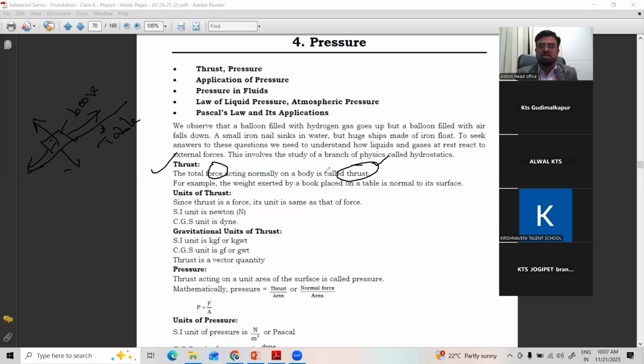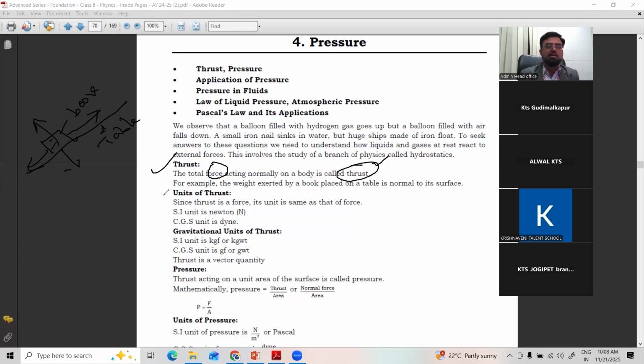Any body, suppose you are sitting, some force acts on you: gravitational force or your weight, or some normal force, or some frictional force. So all these forces which are acting on you are called thrust. Right? For example, the weight exerted by the book placed on the table is normal to its surface. That is the example I told.